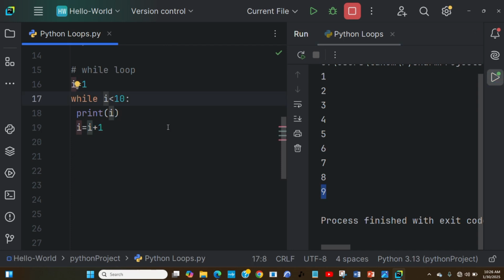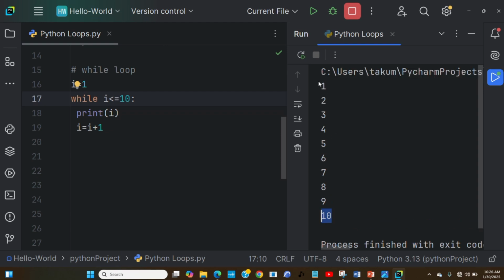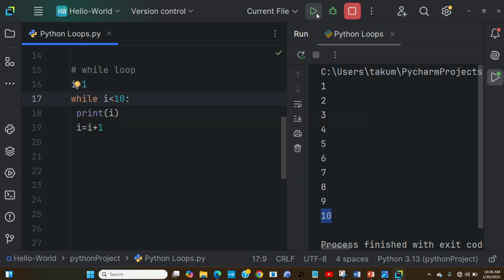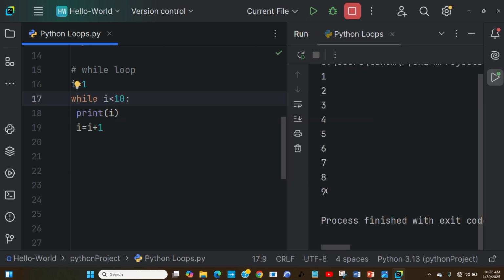Now, for example, remember this is less than 10. If I say less than or equal to 10, then it should print from 1 to 10. Can you see when we run the code, we have from 1 to 10. You get it? So it depends on the condition that we have given. Whatever the condition we have given, the statements are going to be printed as long as that condition remains true. Otherwise, it is not going to. So you see, this is the while loop.